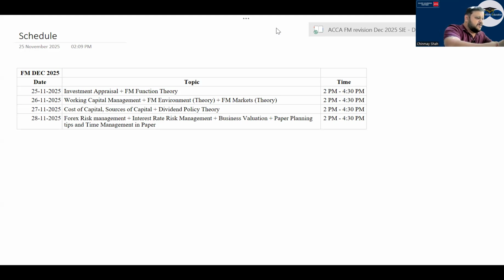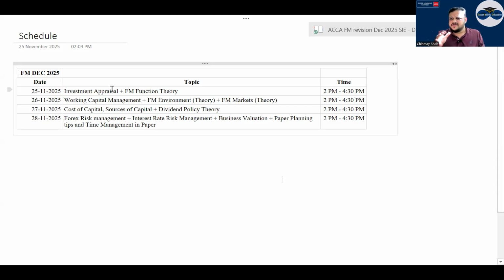So I'll divide every day's session into two parts. What will be the two parts? Basically, first we revise the whole part, that is investment appraisal, FM function, everything. We'll divide it into two parts. I think there will be a break in between. We're starting around 2:15. It takes around 1.5 hours to revise the full theory for investment appraisal and FM function.